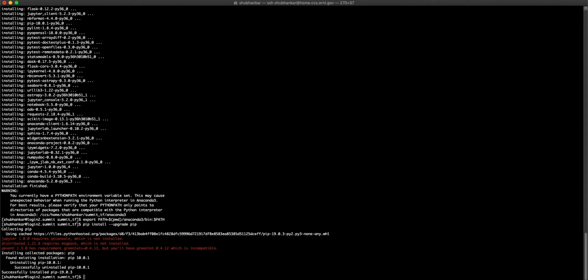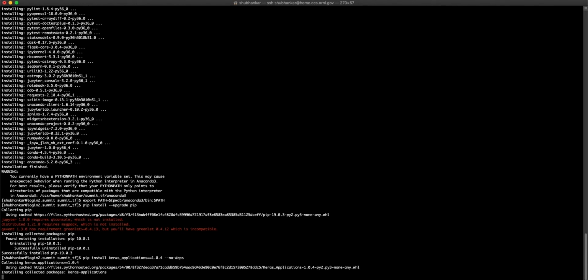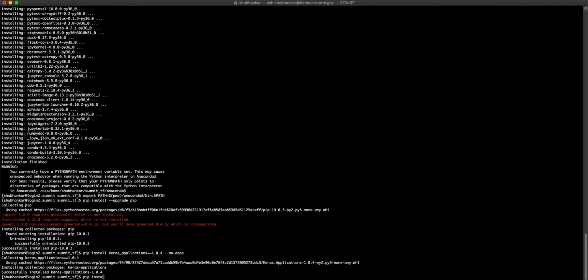Once it's updated, we will also install Keras applications and Keras preprocessing packages, which are required for using the Keras API with TensorFlow. So we will do pip install Keras applications followed by the version and the flag no dependencies. And pip install Keras preprocessing followed by its version followed by the flag no dependencies.